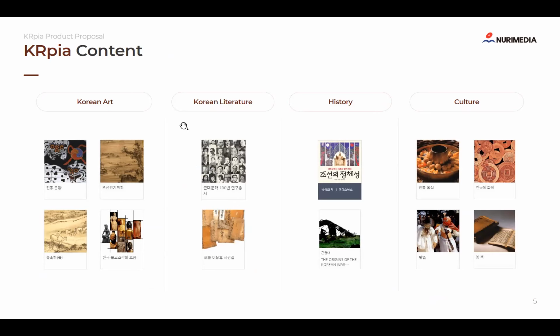As you can see, if you want to find some Korean art, you can check these contents. Mostly it's about image books and Korean literature and history and culture. But most of our KRpia contents is written in Korean, so it'll be a little bit hard for you to see.